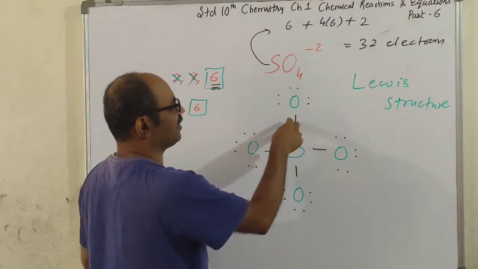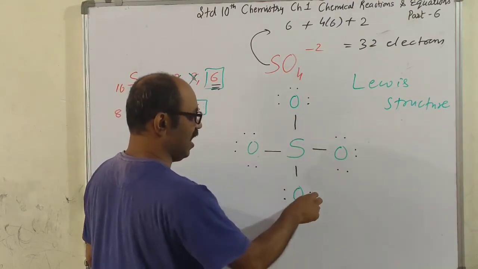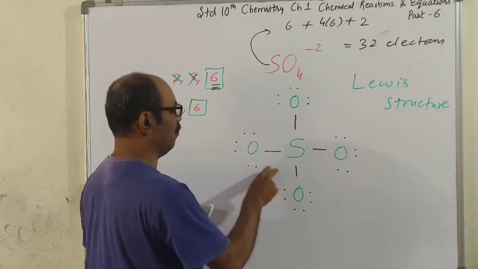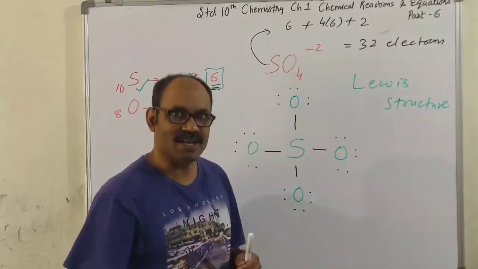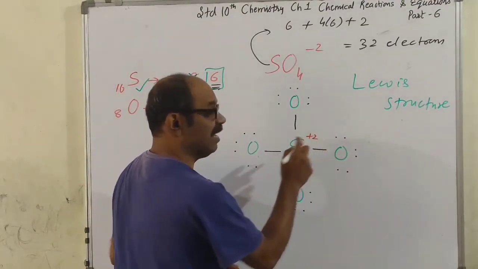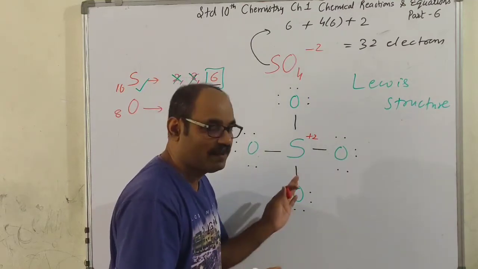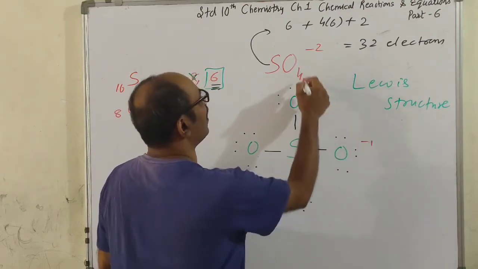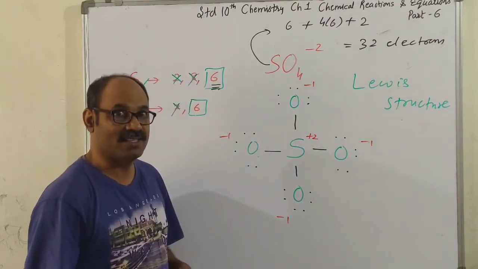2, 4, 6, 8, 10, 12, 14, 16. 18, 20, 22, 24, 26, 28, 30 and 32. These electrons are arranged. Now, there is plus 2 valency on sulfur. I am not going to go in depth to explain that. And minus 1, minus 1, minus 1 and minus 1 valency on oxygen.